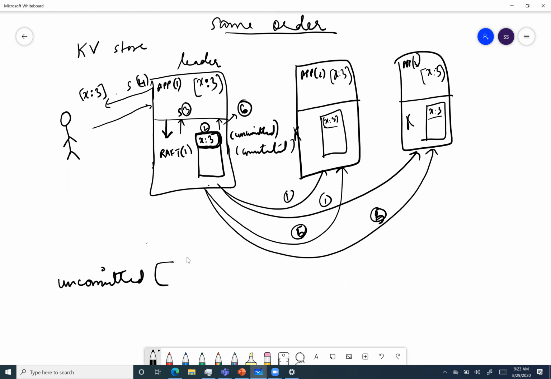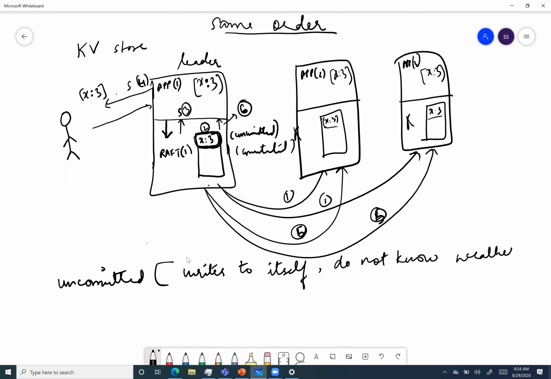So this node, the leader, when it has saved the value X equal to 3, it doesn't know that it is going to be replicated on the majority of nodes, right? It doesn't. So that's why it writes to itself, but it doesn't know whether it will go to the majority. That's why we call it uncommitted.